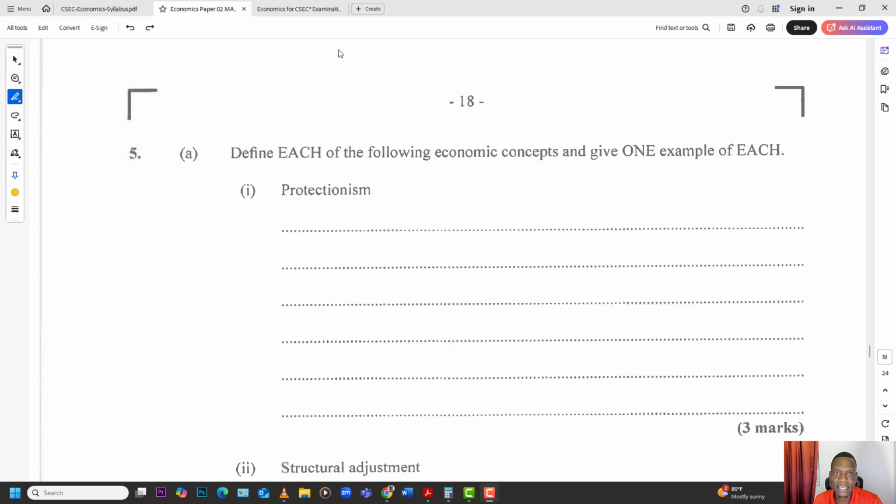Welcome back to Learn SKN, and today we're going to conclude looking at the very interesting Econ 2022 May-June Paper 2.